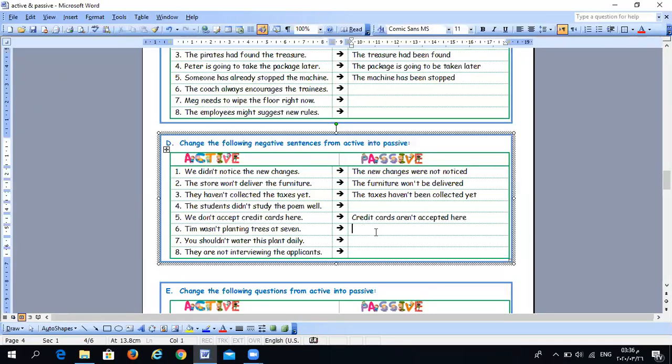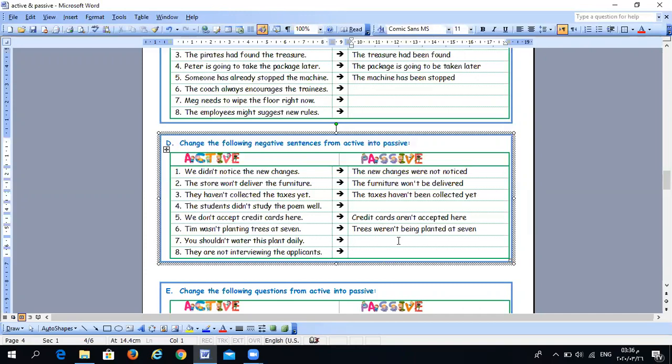The next one, it's about past continuous. Tim wasn't planting trees at 7. So trees weren't being planted at 7. Okay.